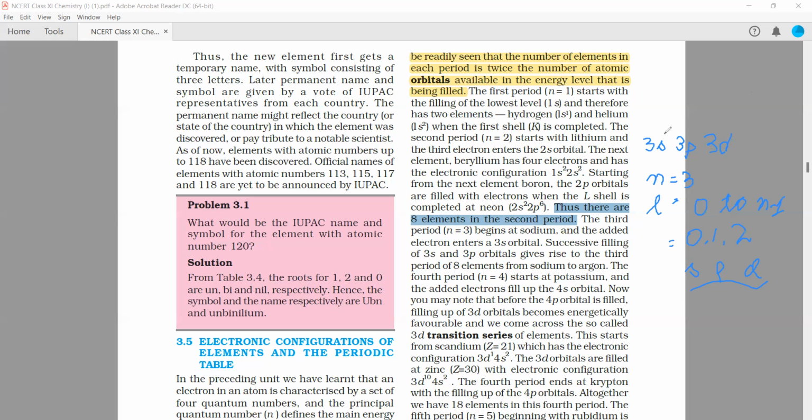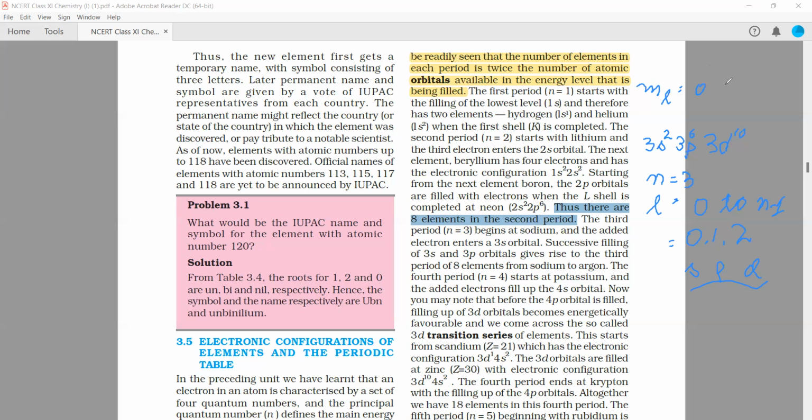So this does not mean that in period number 3 you can fill how many electrons? 2, 6, and for d it is 10 electrons maximum you can fill because there are 5 orbitals in d. Because ml gives the number of orbitals in subshells, right? For s, L is 0, so it is 0 only.